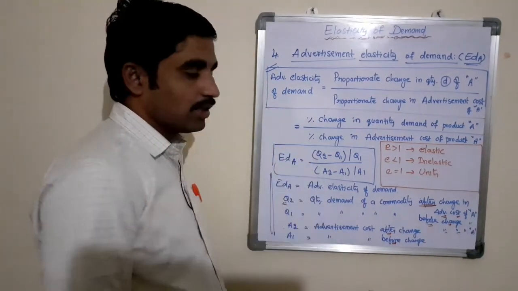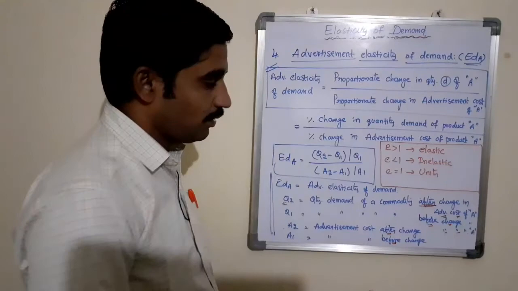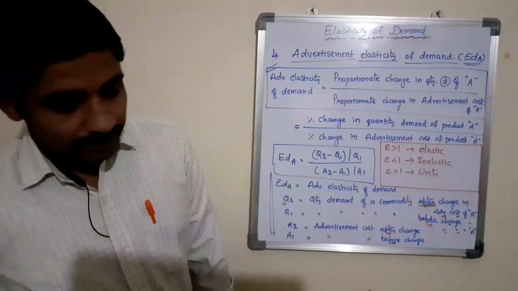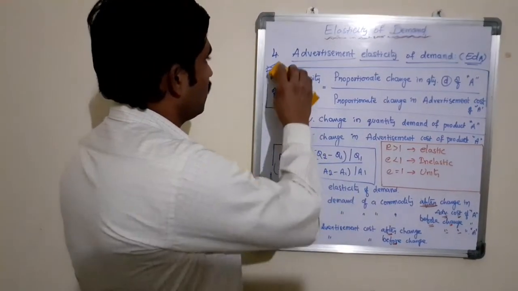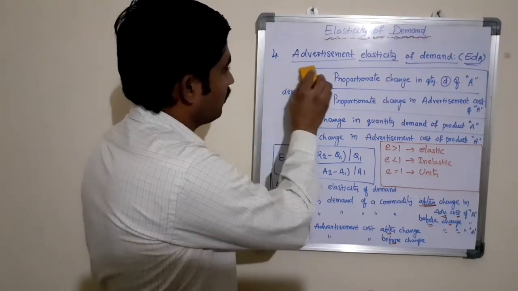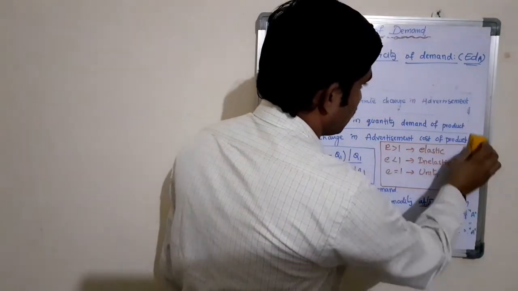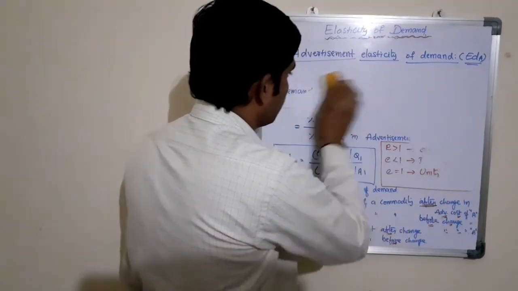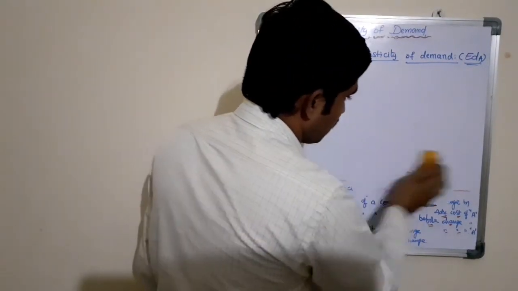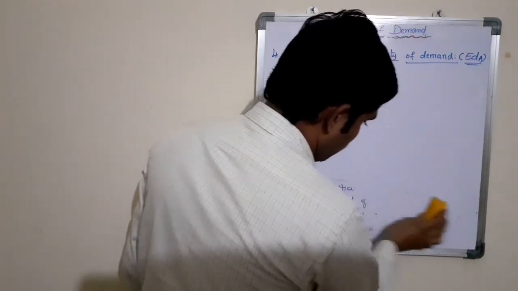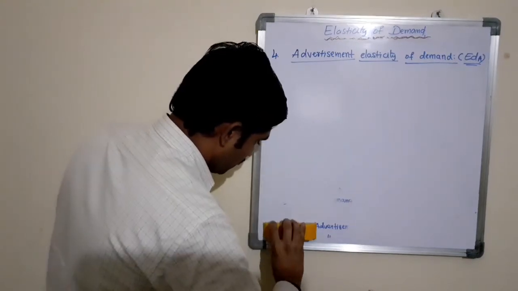Now let us see how to calculate the advertisement elasticity of demand with a simple illustration.